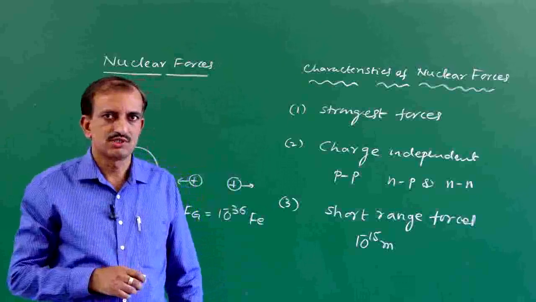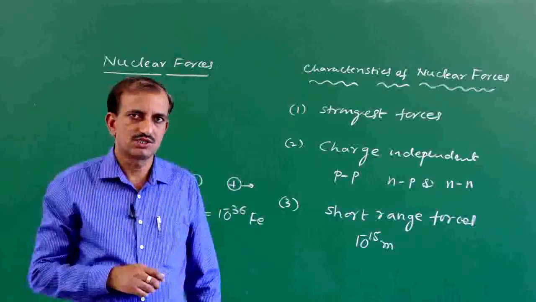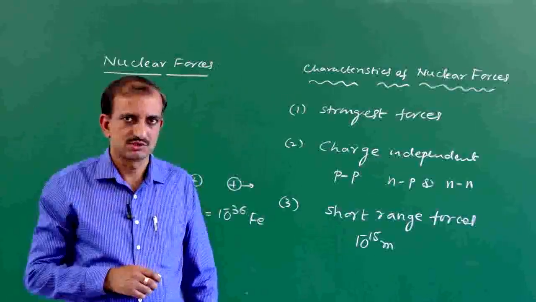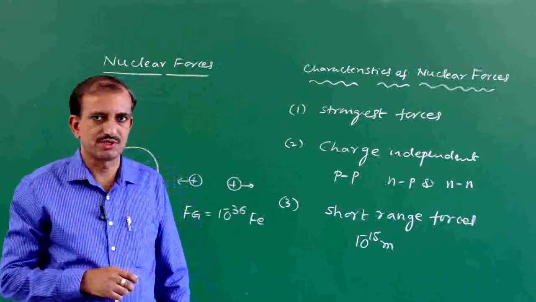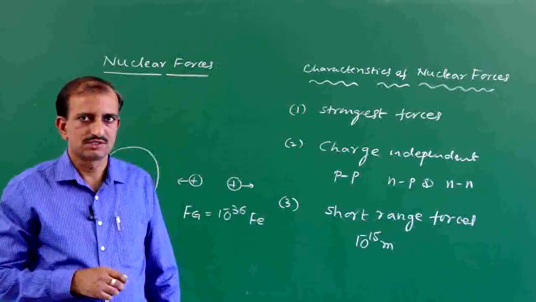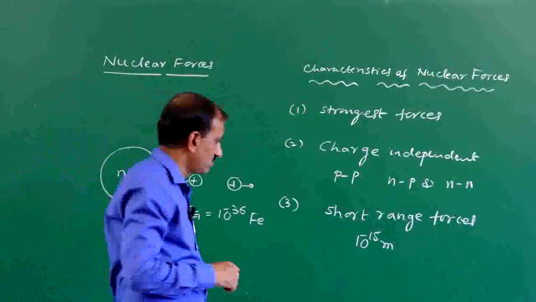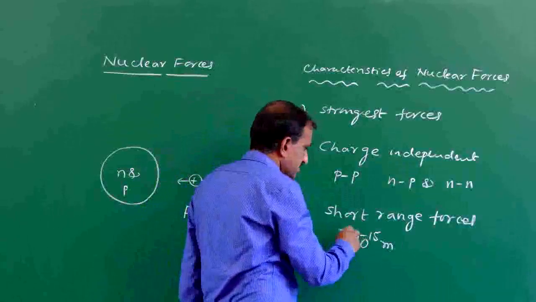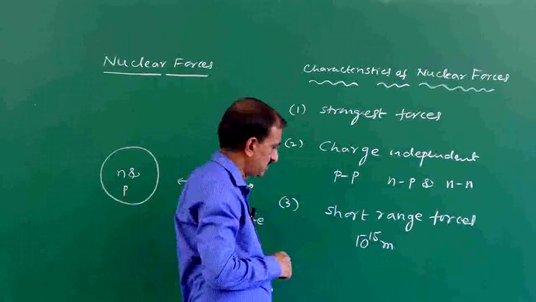Therefore, nuclear forces are short range forces. Nuclear forces exist between two nucleons separated by a distance equal to 10 power minus 15 meter.